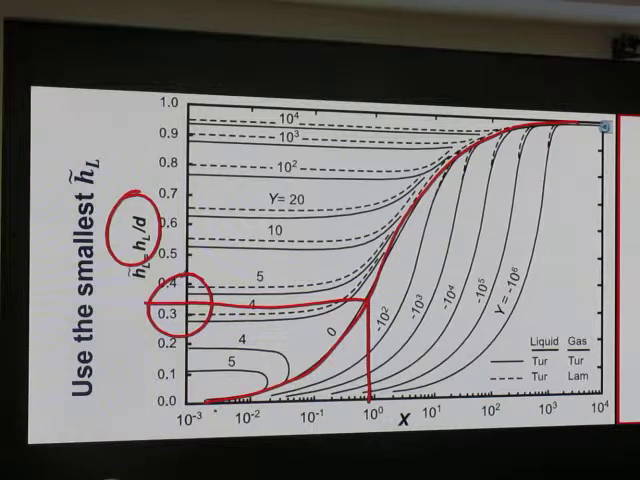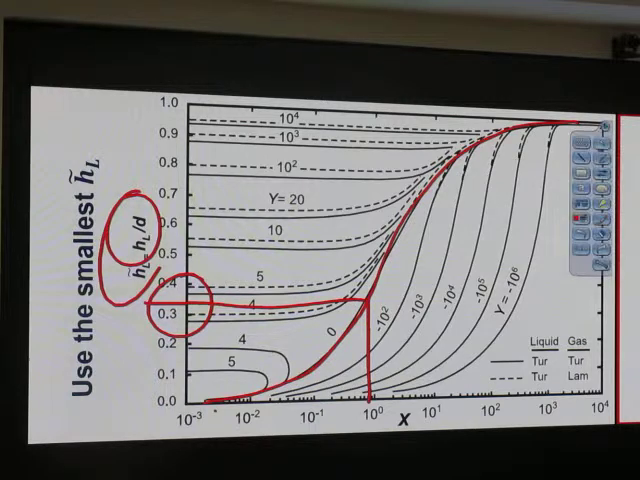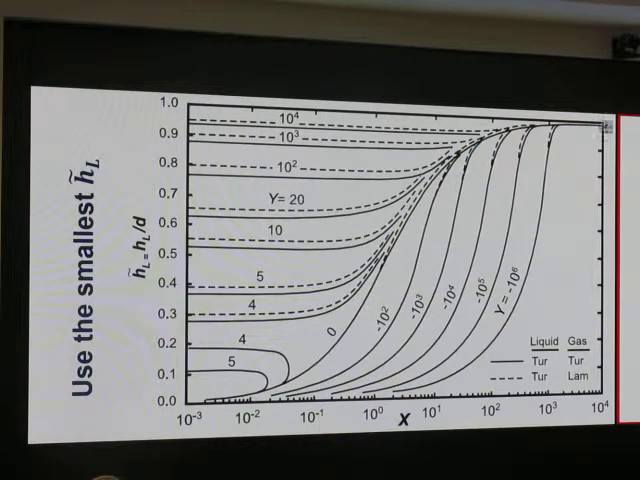Okay, that is an assumption. So the way that it works is, number one, calculate X; number two, calculate Y. Use this chart to get H tilde. This chart will give H tilde. If we have stratified flow, that will be the height over the diameter. Okay, got it? So you pass step one.